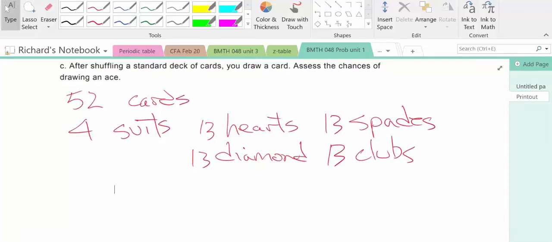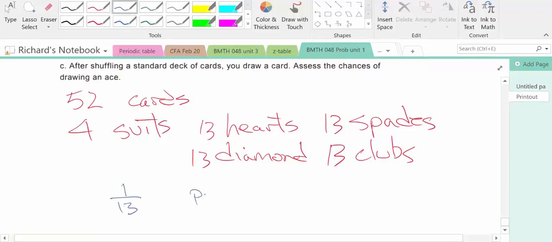Well, the probability of drawing an ace is 1 in 13. This is the probability of drawing an ace.